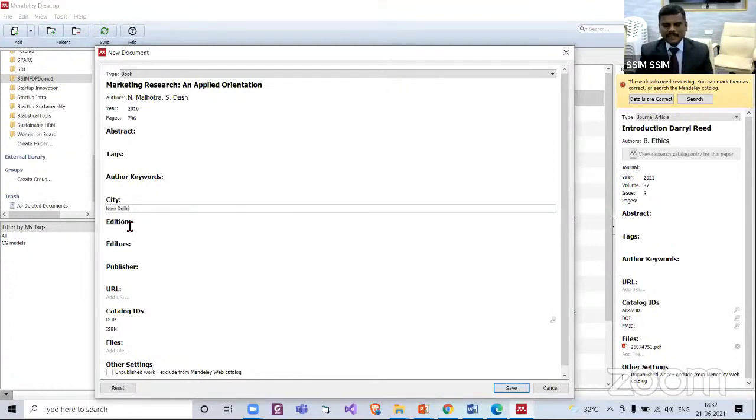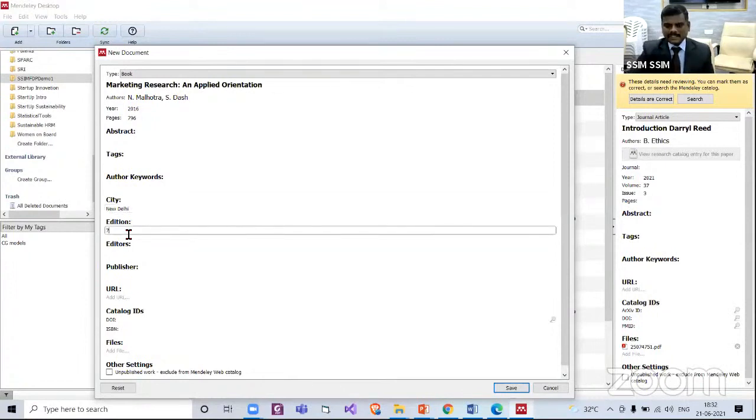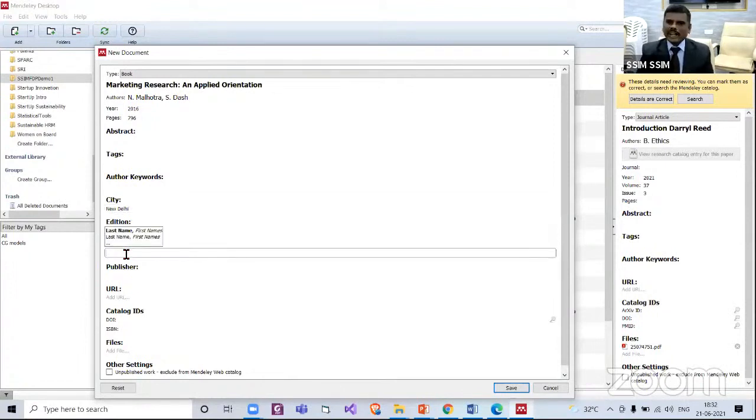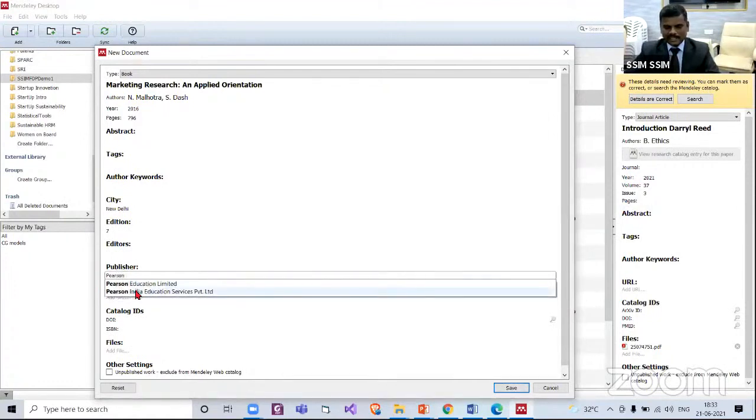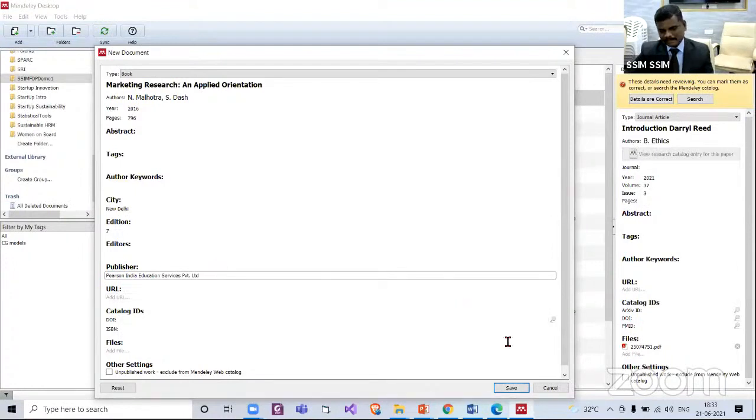Type and enter. Edition, 7th edition. Editors, no editors. Publisher, Pearson India Education Services Limited. Yes. Is this information sufficient for a book? The type we have specified. Title we have specified. Authors, year, pages, city, edition, and publisher. Yes. For a book, these details are enough.